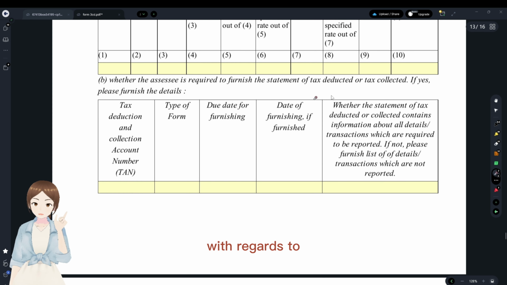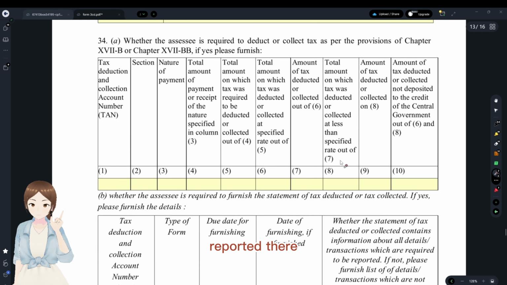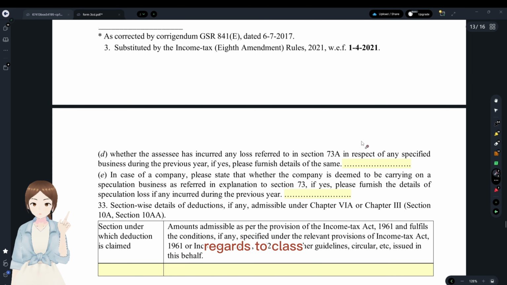And with regard to the statements, there is the TAN number as usual, the type of form, the due date for furnishing it, the date of furnishing, and whether the statement has all details or not. If not, provide the details which were not reported there. And that's with regard to clause 34.